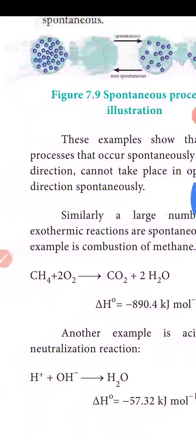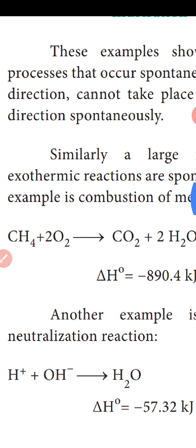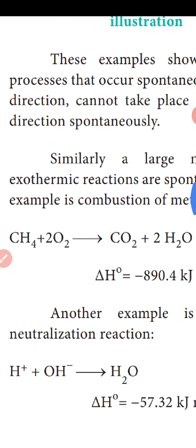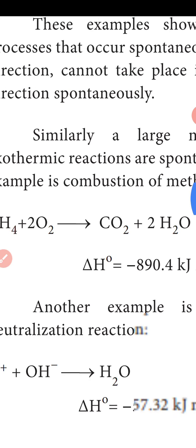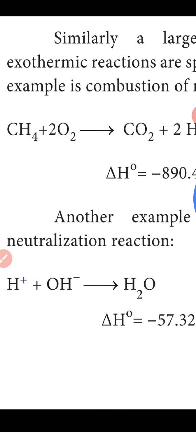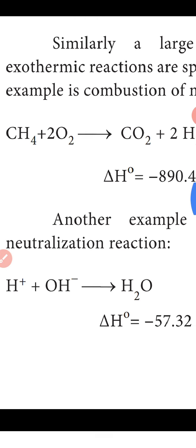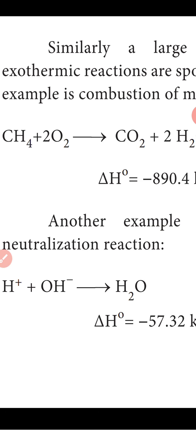These are exothermic reactions. For example, methane reacts with oxygen to give the products carbon dioxide and water. The del H naught value is minus 890 kilojoule per mole. This is an exothermic process. Another example is acid-base neutralization. For example, H plus and OH minus react to give H2O. The del H is equal to minus 57.32 kilojoule per mole.